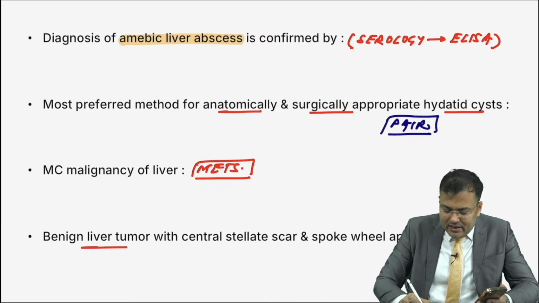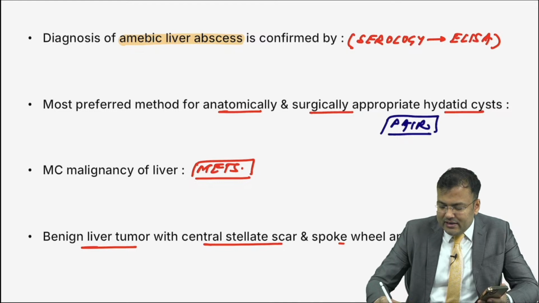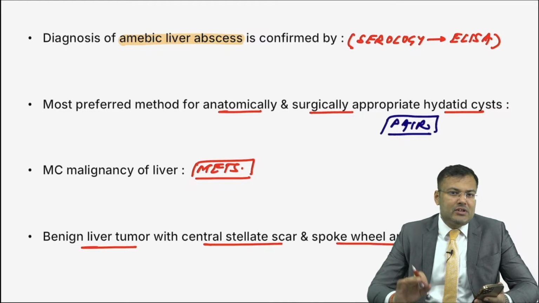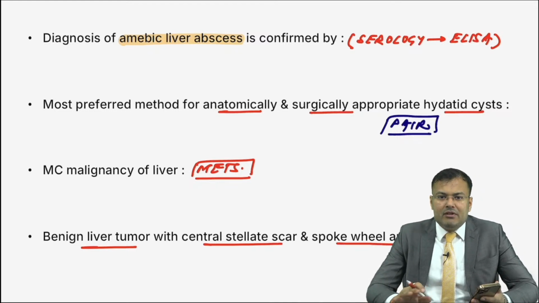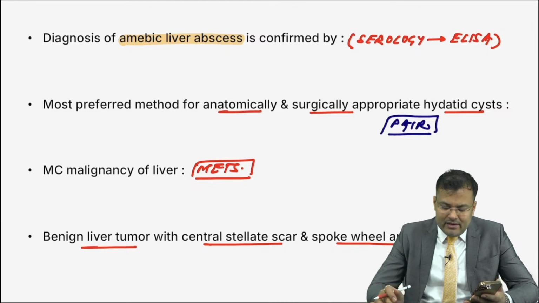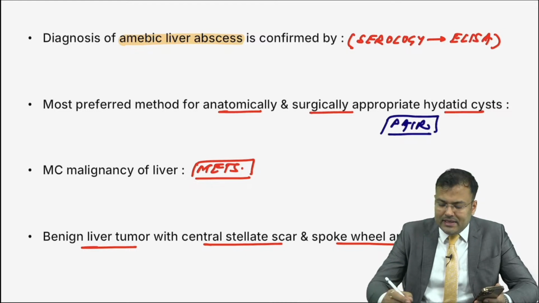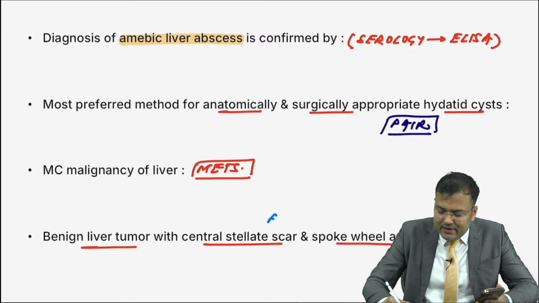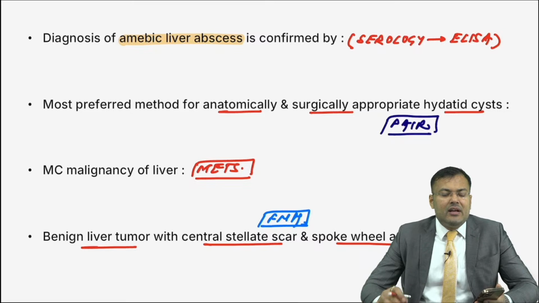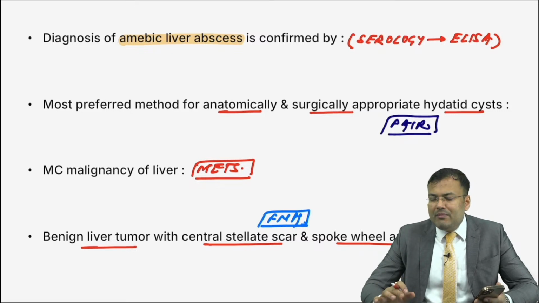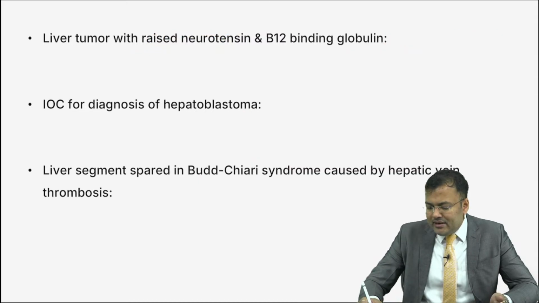Next, benign liver tumor with central stellate scar and spoke wheel pattern. Let me see who is the genius over here. First person to reply, very good. It is FNH, focal nodular hyperplasia. So guys, correct answer, that's FNH. There is central stellate scar and spoke wheel pattern or cartwheel appearance. Focal nodular hyperplasia.